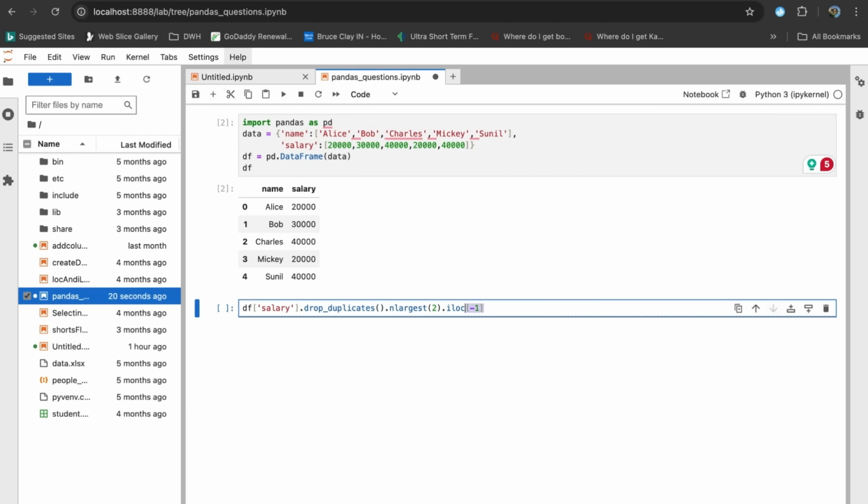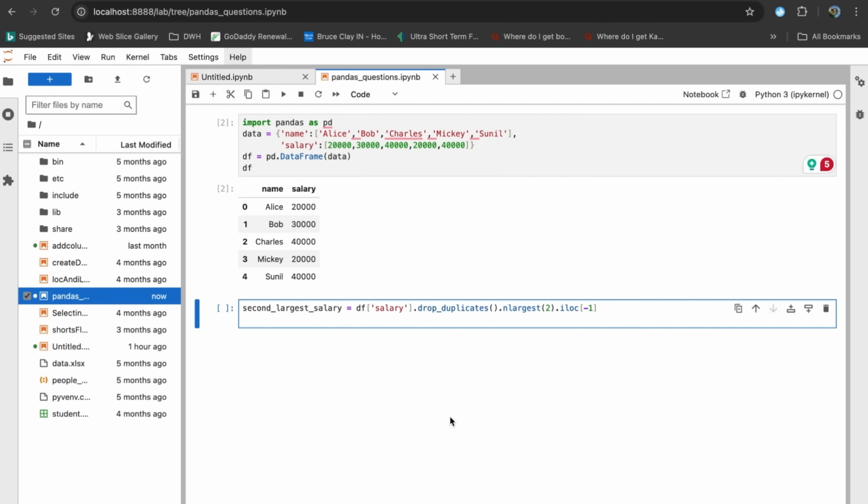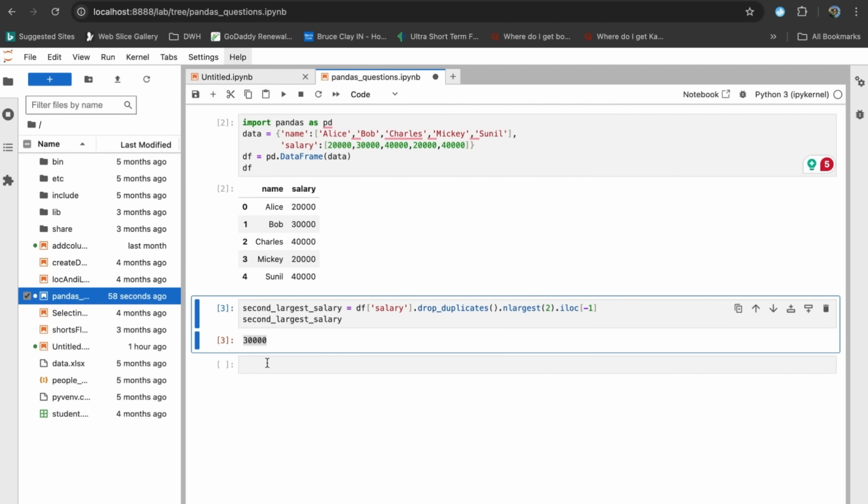This iloc function with -1 as its parameter will pick the last salary out of the two picked by the nlargest function. Now we are going to take the value of this expression into a variable known as second_largest_salary. Now let's check the second largest salary by simply typing the variable and executing this code block. There you go. Let's confirm if 30,000 is the second highest salary by looking at the data frame. I think the highest is 40,000, then 30,000, then 20,000. So 30,000 is the second largest salary.